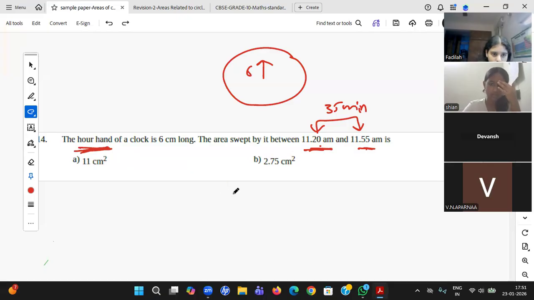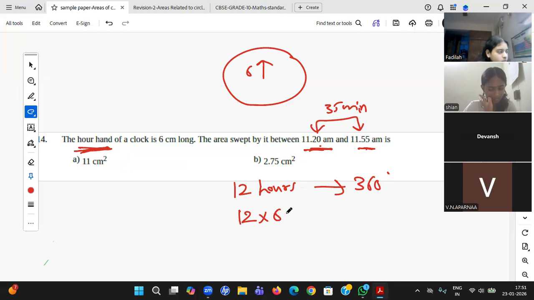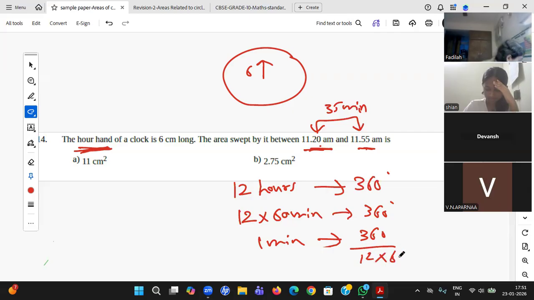It is something like 12 hours, 360 degrees. 1 hour is 60 minutes, so 60 minutes, 360 degrees. So 1 minute is nothing but 360 by 12 into 60, which is 1 by 2 degree.